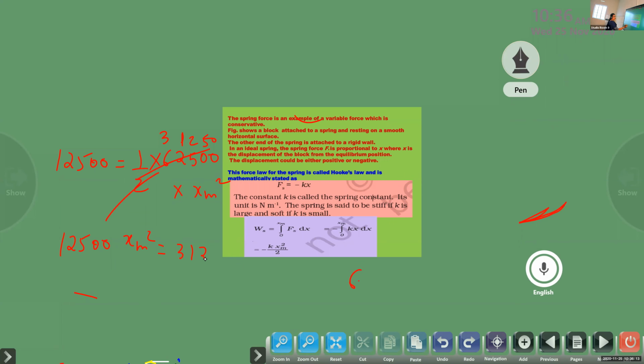Those who want to do, you can do this way. Then you will get x sum square is equal to 31250 by 12500. Cancel. Now find out. It's very simple. Find x sum square, then take the square. You will get that.